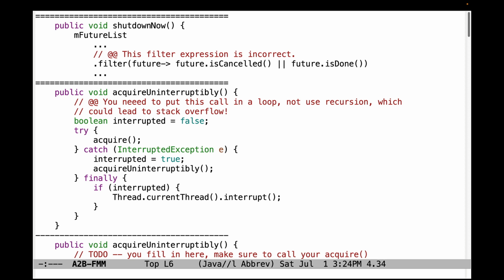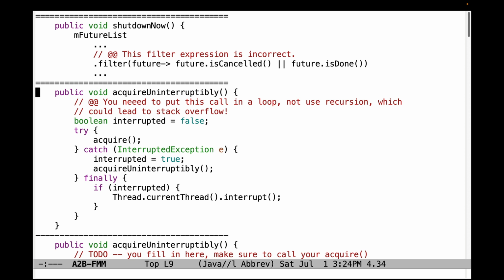Make sure that the filter expression is done correctly. This expression is incorrect and therefore won't pass the tests. Also, make sure that you integrate all my recommended fixes for Assignment 2A into your final submission for Assignment 2B so we can grade everything and give you a complete grade for your whole Assignment 2 work.